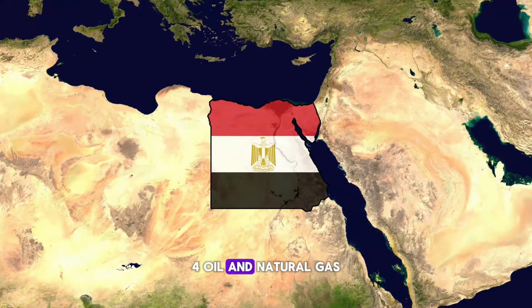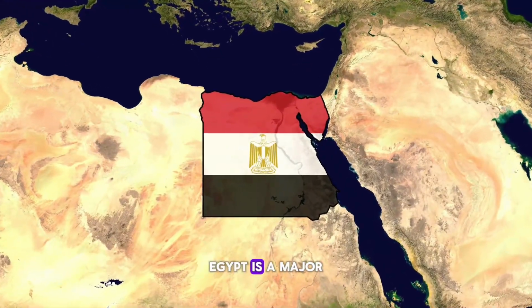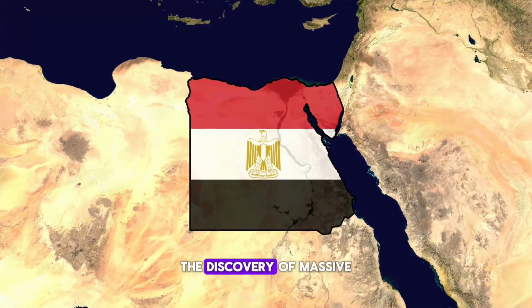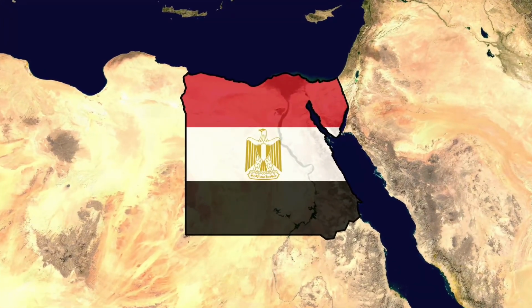4. Oil and natural gas. Egypt is a major energy producer. While it produces a significant amount of oil, the discovery of massive offshore gas fields, Zohr,